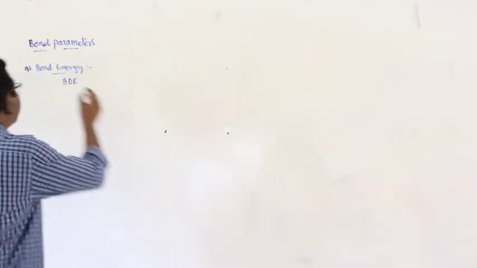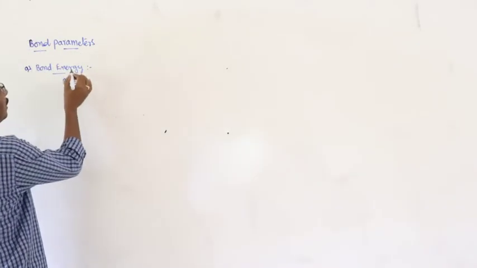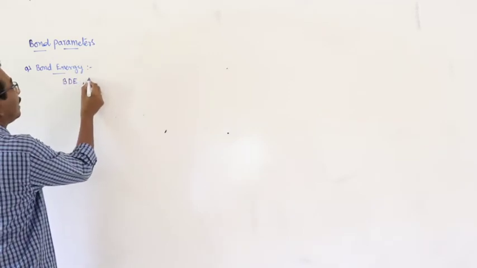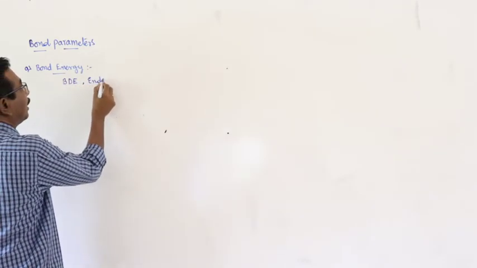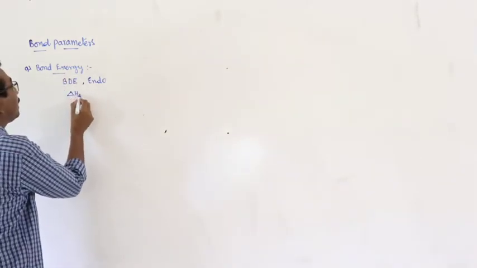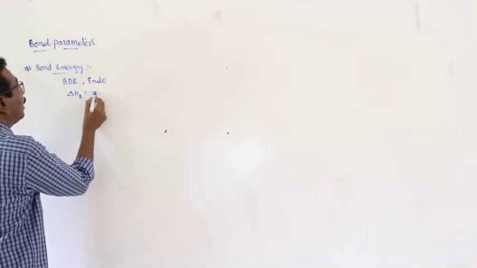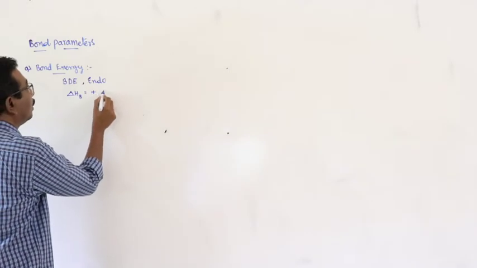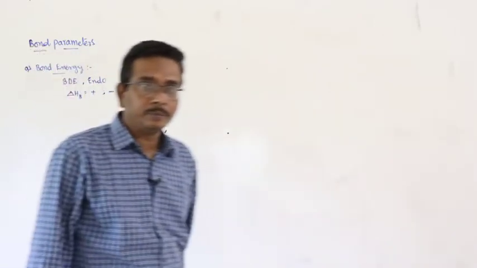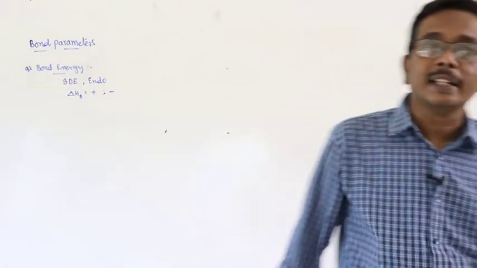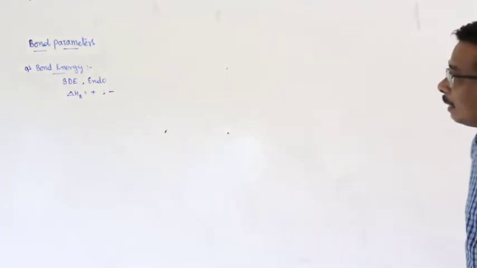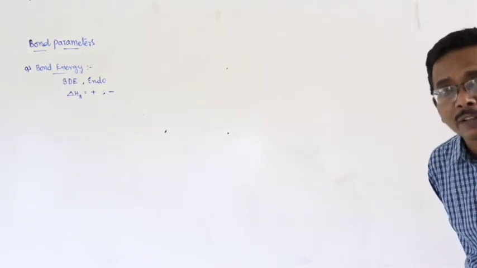And in most of the cases, here the bond dissociation energy is endothermic. But bond enthalpy delta H B may be positive, or we can consider that as a negative. Means that may be considered as endothermic or exothermic. How can you say that is expressed in terms of negative values?